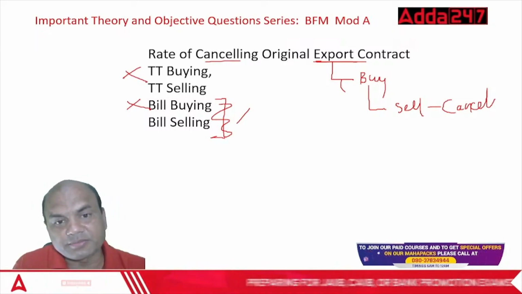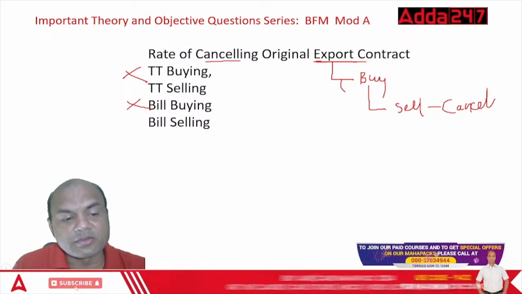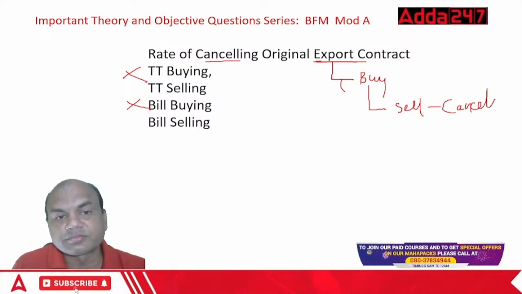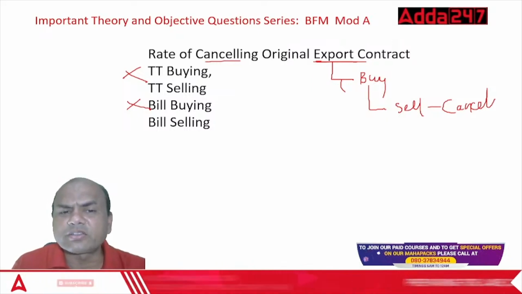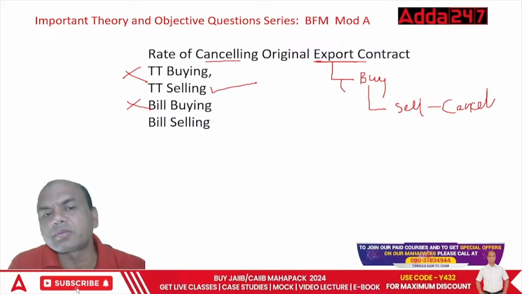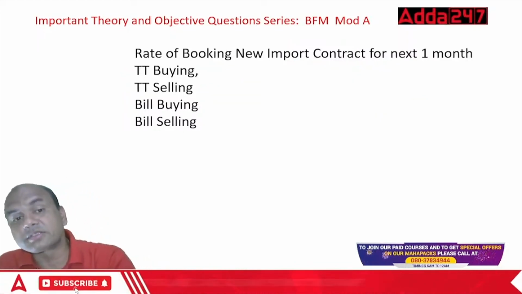What do you say? Which one is the right answer then? Cancelling. You are cancelling the rate. Cancelling is always done at TT. Always remember, booking is done at a bill rate. Okay, so that is the answer.